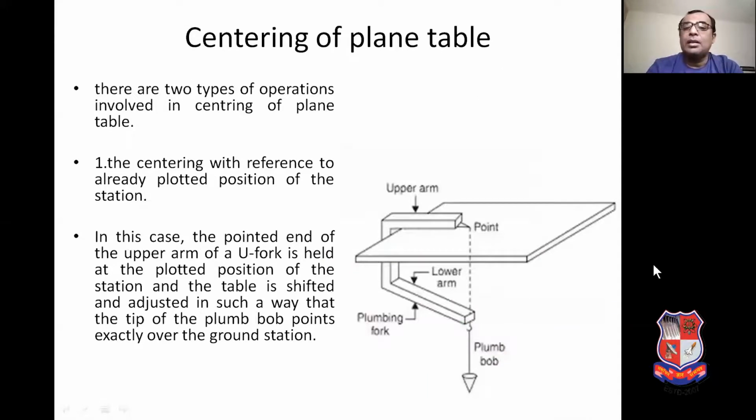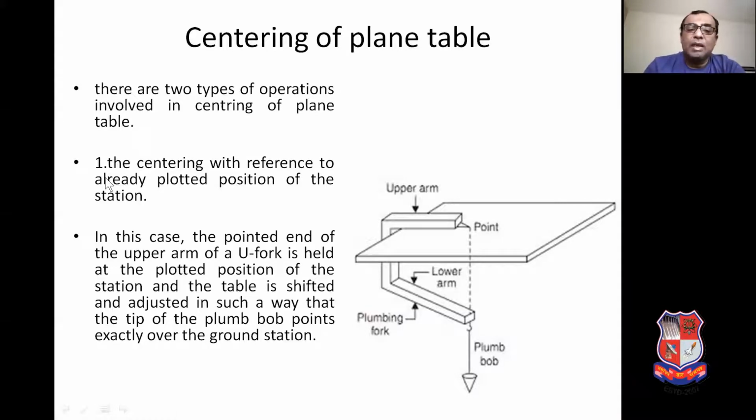The third operation is centering of the plane table. Centering of the plane table is done by using the U fork or plumbing fork. There are 2 different cases. Either centering can be done over the point that is already marked on the drawing sheet, with the ground station, or case number 2: if the ground station is available, we can mark the point of the ground station on the drawing sheet.